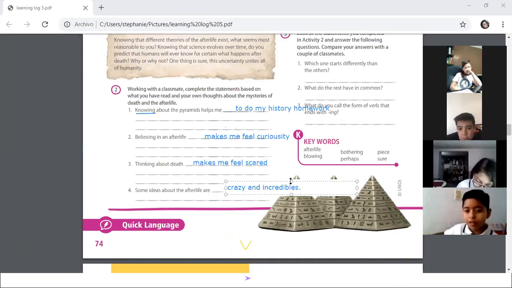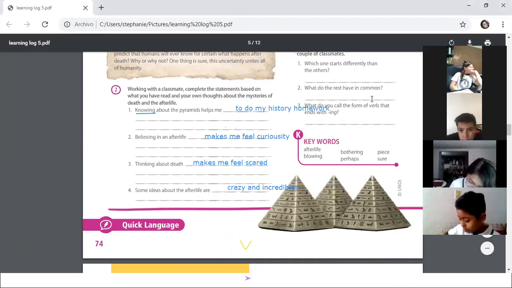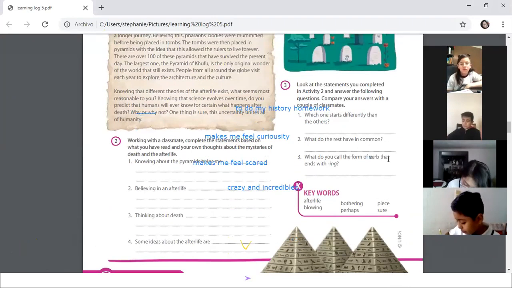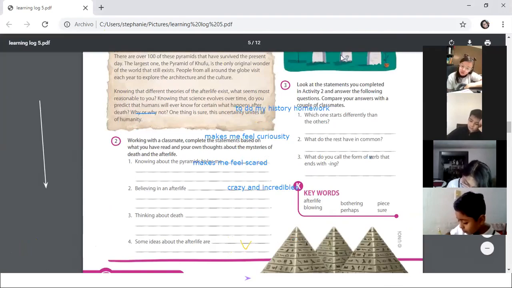With exercise number 2, we have to answer exercise number 3, okay? So let's go to exercise number 3. It says, we have to check the statements in exercise number 2 and answer the question in exercise number 3.